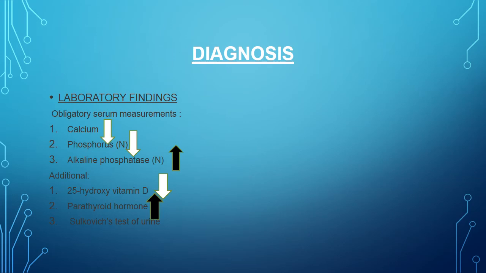Diagnosis. We are able to diagnose by the following laboratory findings. Firstly, a serum examination is done of the following, in which first is calcium, where decreased calcium levels are seen. Second is phosphorus. Decreased phosphorus levels are seen, and alkaline phosphatase is increased. Additionally, 25-hydroxy vitamin D is also reduced. Parathyroid hormone is increased, and there is a urine test known as the Sulkowitch urine test.